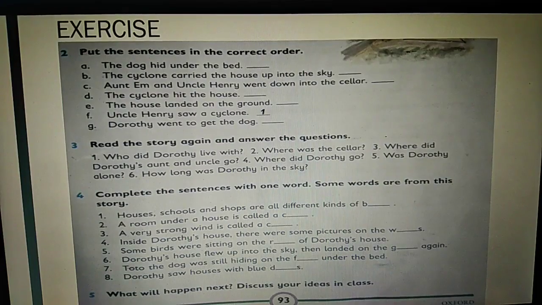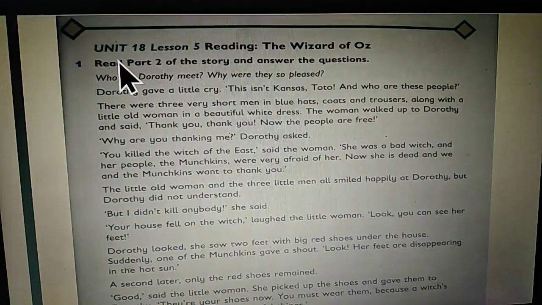Question number 5. What will happen next? Discuss your ideas in classes. Now students, we are going to learn lesson number 5, the continuation of this story. Are you ready? Yes. Students, I request you all, please open page number 95. Here you can see Unit 18, Lesson number 5, Reading. The continuation of the story, The Wizard of Oz.